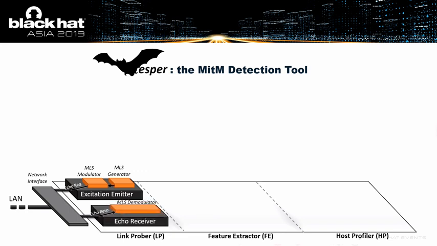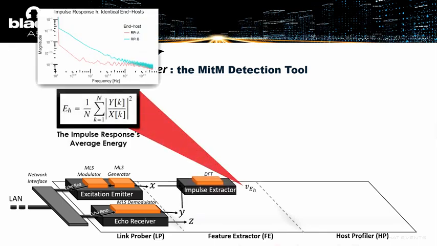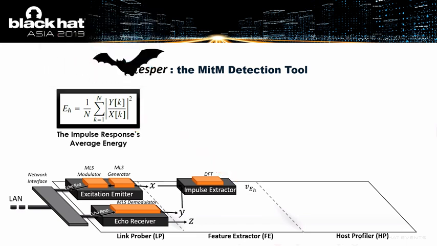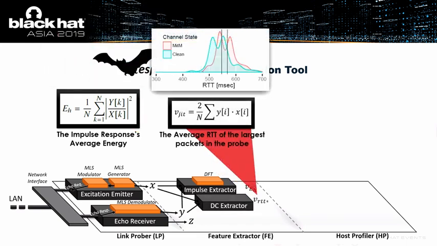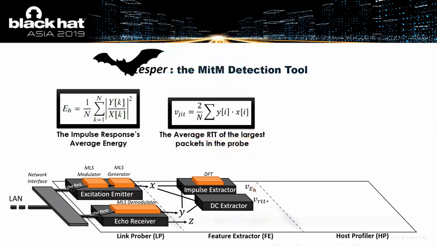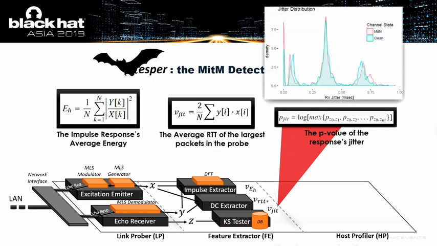In parallel, we also receive those responses, and we extract 3 vectors: X being the MLS sequence that we generated, Y being the round trip times, and Z being the jitter, the timing between the packets. From these 3 vectors, we summarize the entire probe into 3 values. The first value is the average energy of the impulse response. The second value is the average round trip time of the largest packets in that burst. And the third value is the probability of that jitter distribution fitting previous probes that we've sent.